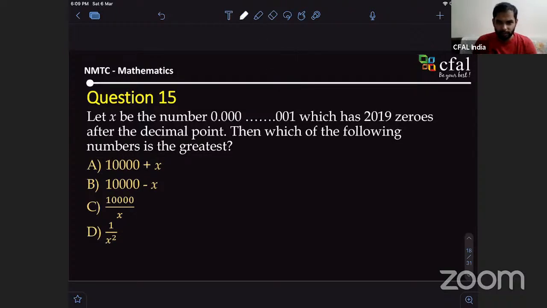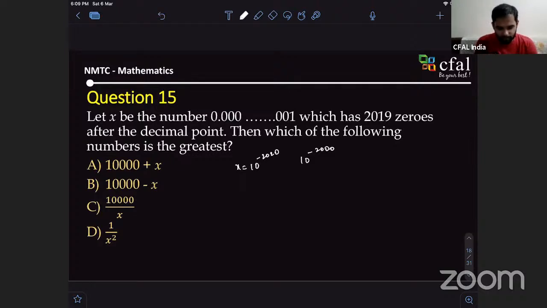Yes, sir. So we can take x to be 1 into 10 to the power minus 2020, I think. Even if you start with 10 power minus 2000 or 2019, it won't make any difference. Just to get an idea. Then I'll start with option D, sir.